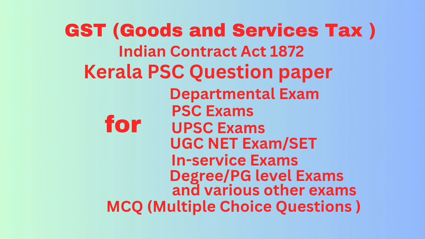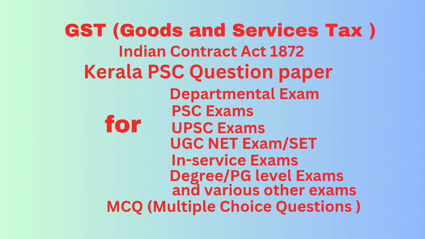Then question number 15. A person who occasionally undertakes transactions involving supply of goods or services or both in the course or furtherance of business is? Answer: casual taxable person. Question number 16. A dealer in Tamil Nadu has sold goods to a dealer in Kerala. Which tax will be levied?